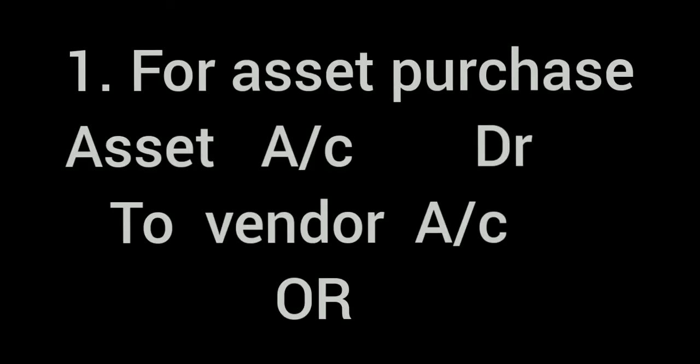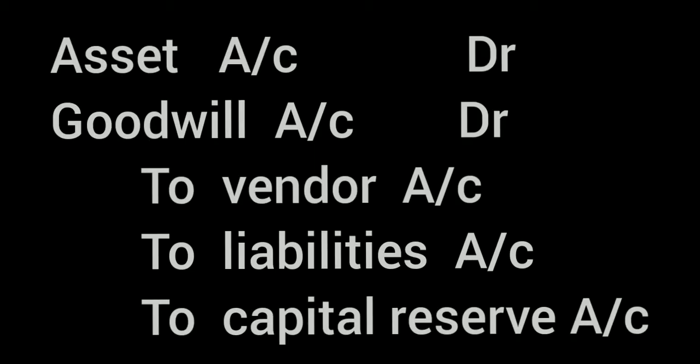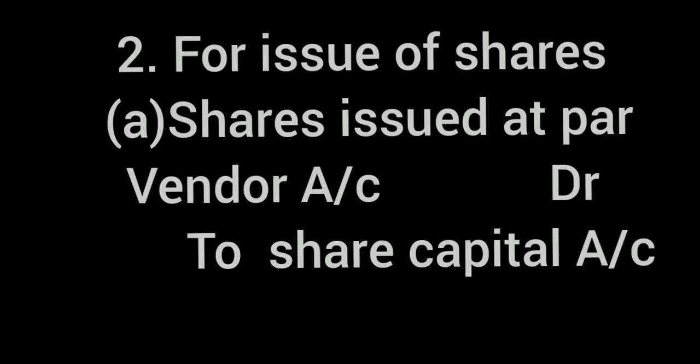Issue of shares for consideration other than cash. Journal entries. First entry, for the purchase of asset: the asset account will be debited to the vendor account, or the asset account will be debited to the vendor account and liabilities account. If the difference is in debit, then goodwill will be debited, and if the difference is in credit, capital reserve will be credited.